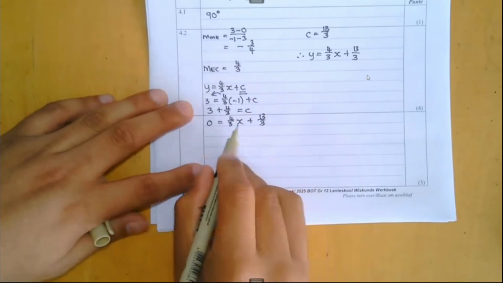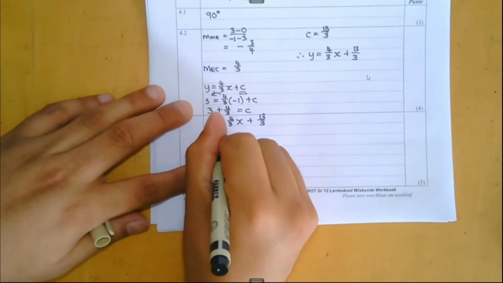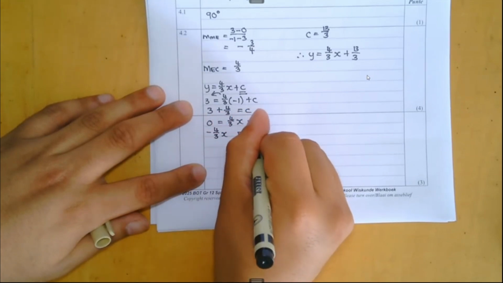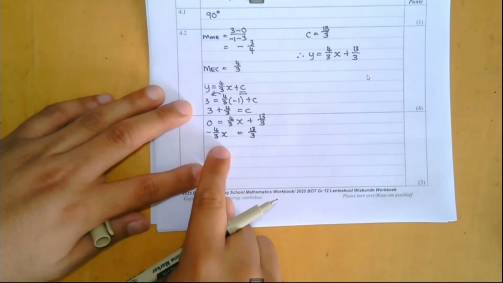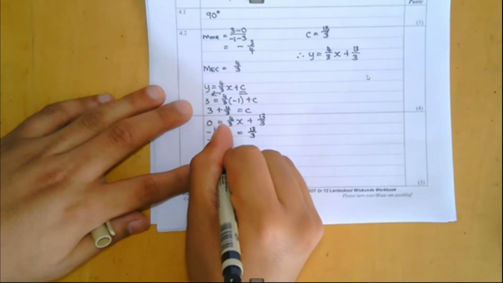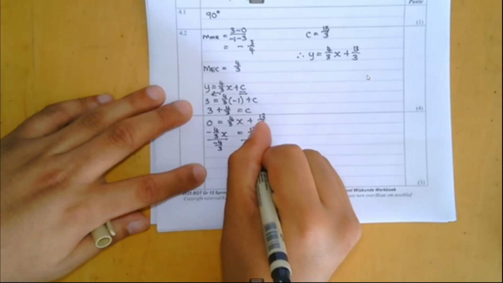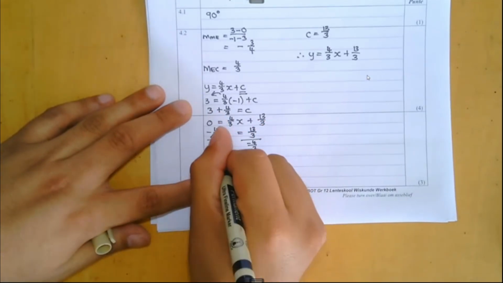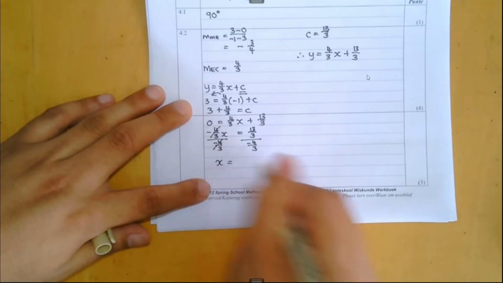I'll isolate my term with x; I'll actually take that over. Usually I like to leave my terms with the x positive, but in this case it doesn't really matter. I want x alone, so what am I going to do? Divide both sides by -4/3, or times by -3/4. This then cancels out and I get my x alone.